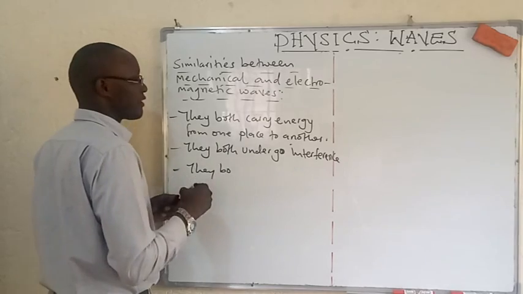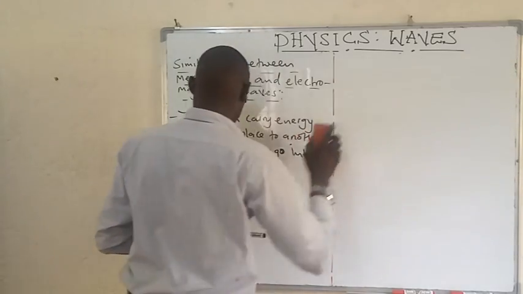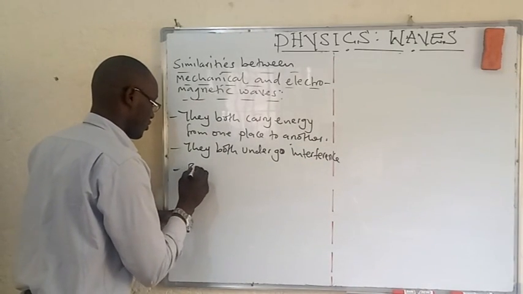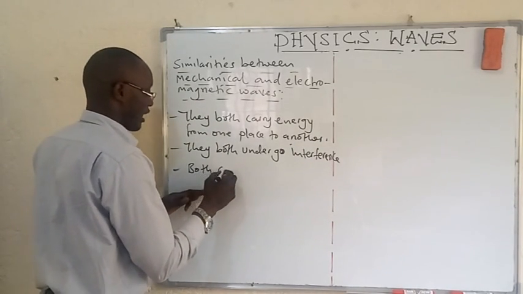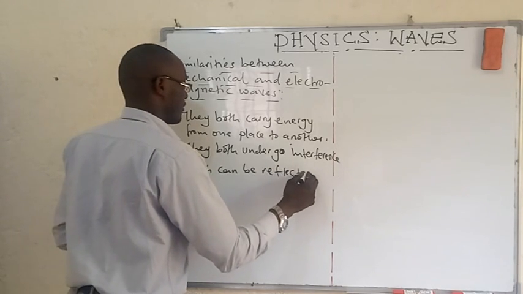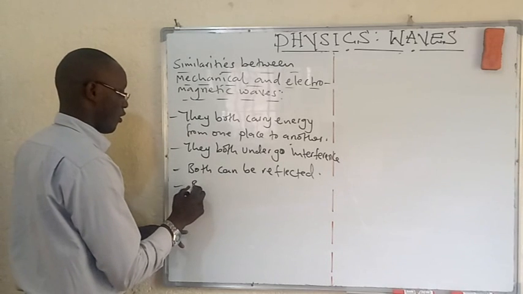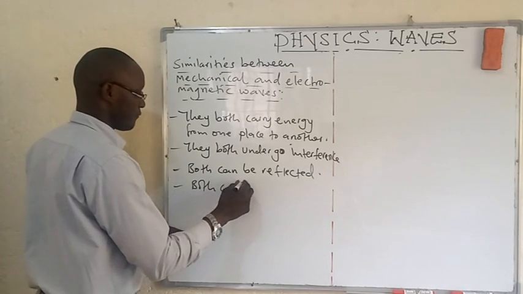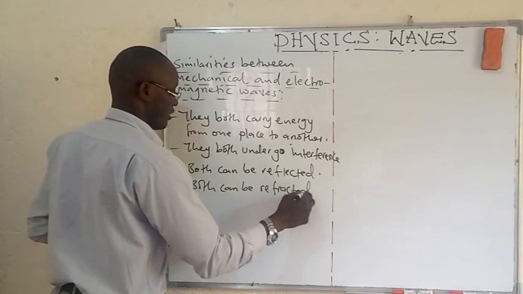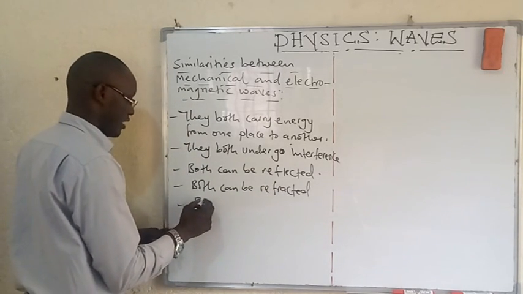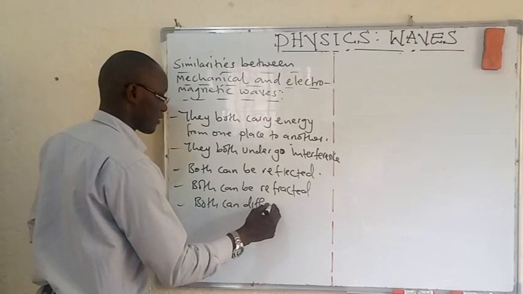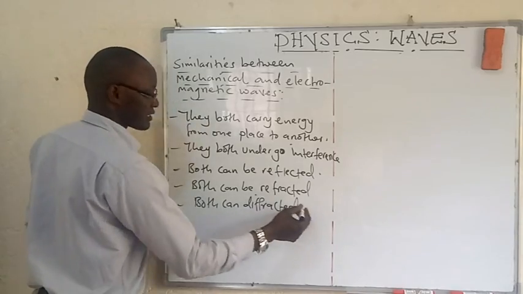Then lastly, they can both be deflected. Let us first talk about reflection. Both can be reflected. And then finally, both can be deflected. All these are wave properties.